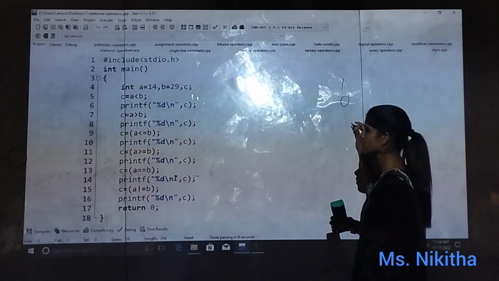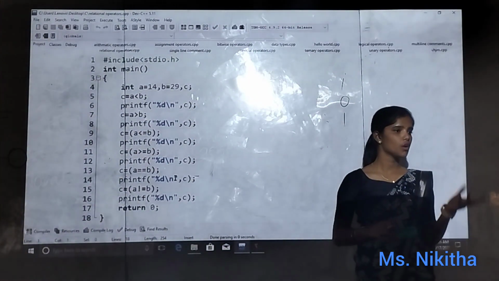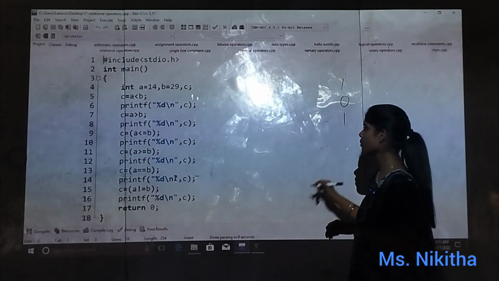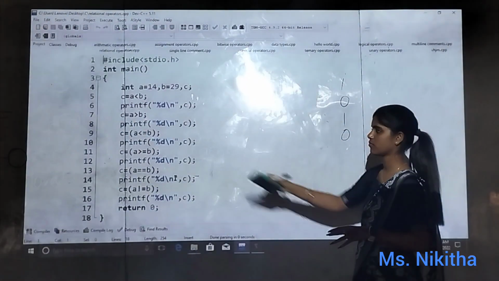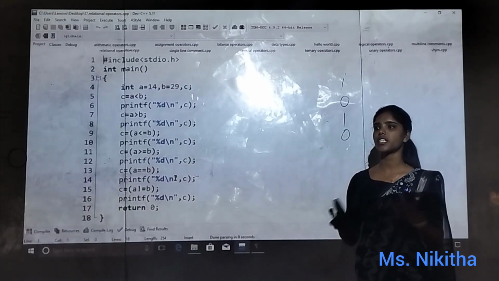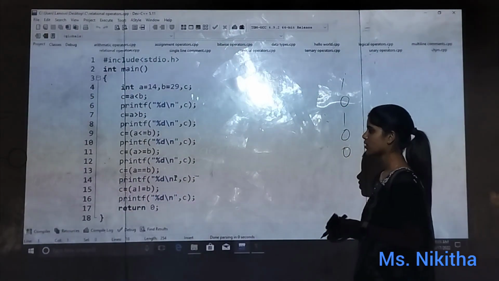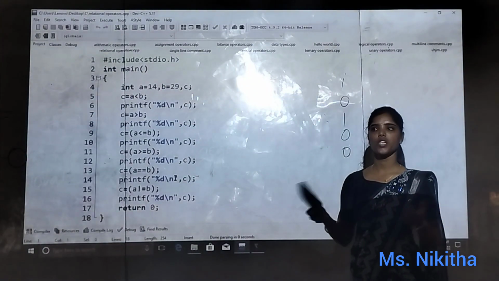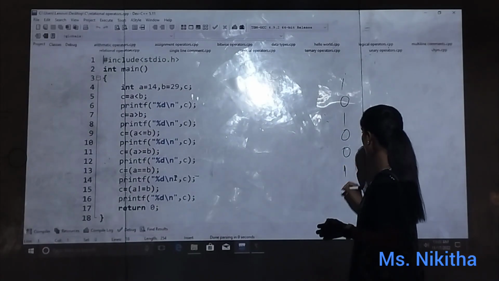So true means 1. Next, A is greater than or equals to B. Is that condition satisfied? No. So the output will be 0. After that, A is equals to B. Is A equal to B? No. Both 14 and 29 are not equal. So it will show 0 again. So A not equals to B means true. Why? Because A is 14, B is 29, both are not equal. So it will show 1.